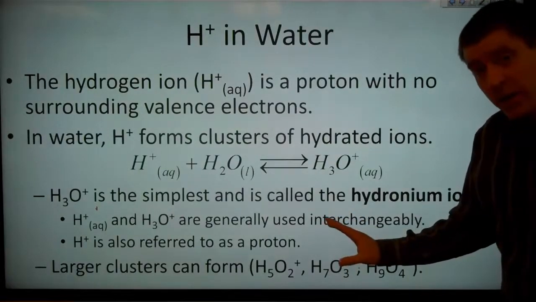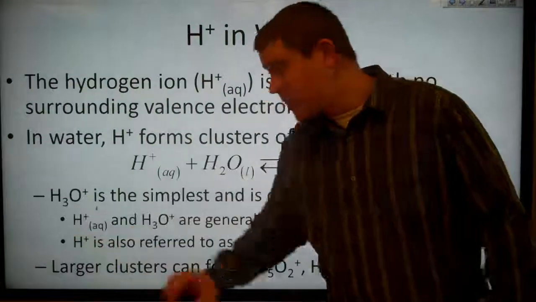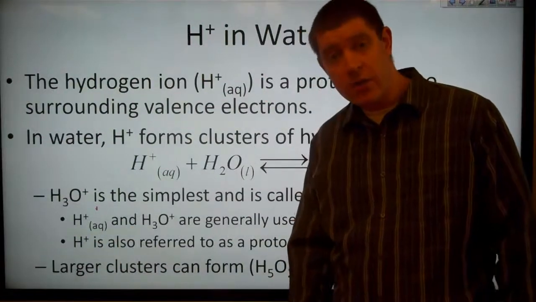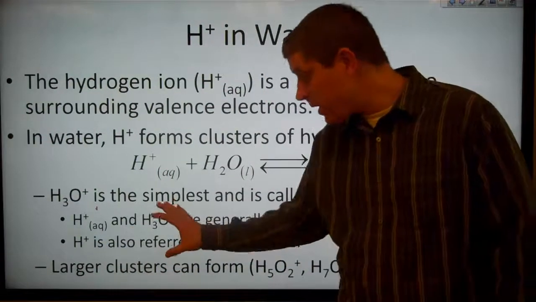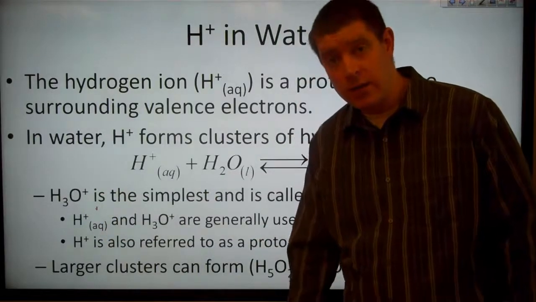So to keep things simpler, we usually leave out the hydronium and we just discuss things in terms of the hydrogen ion, even though the hydronium ion is far more concentrated than the hydrogen ion is in water.